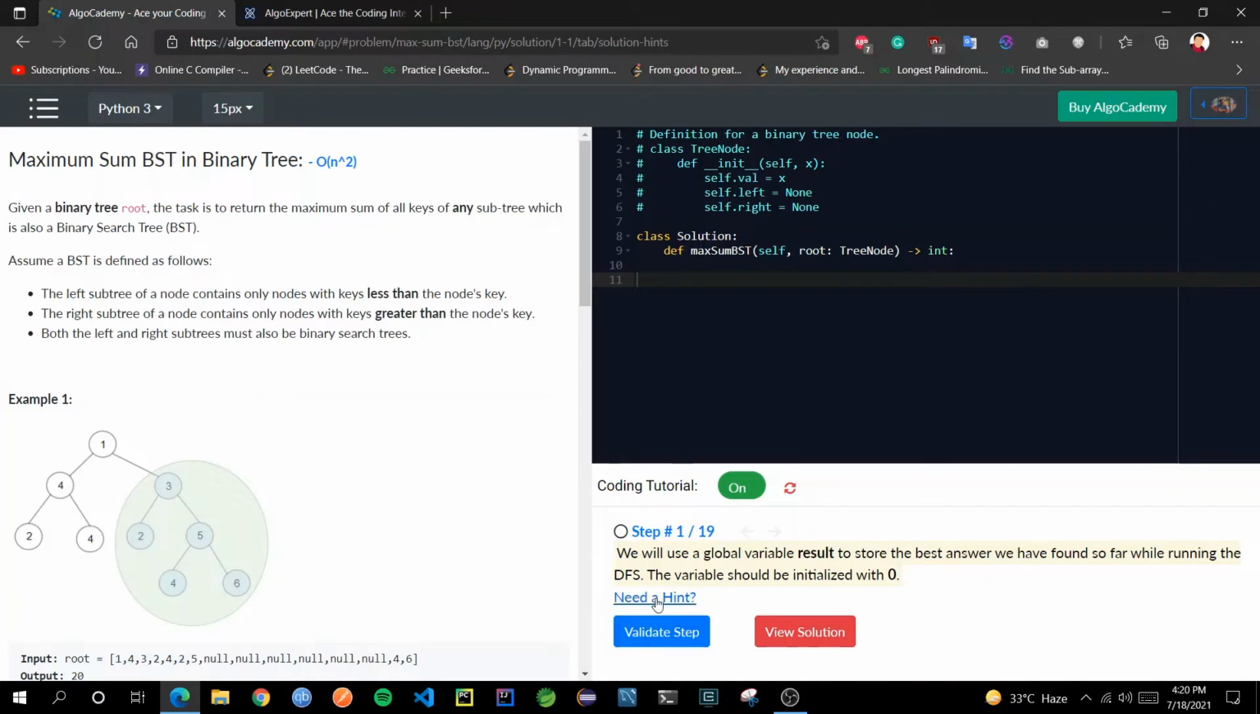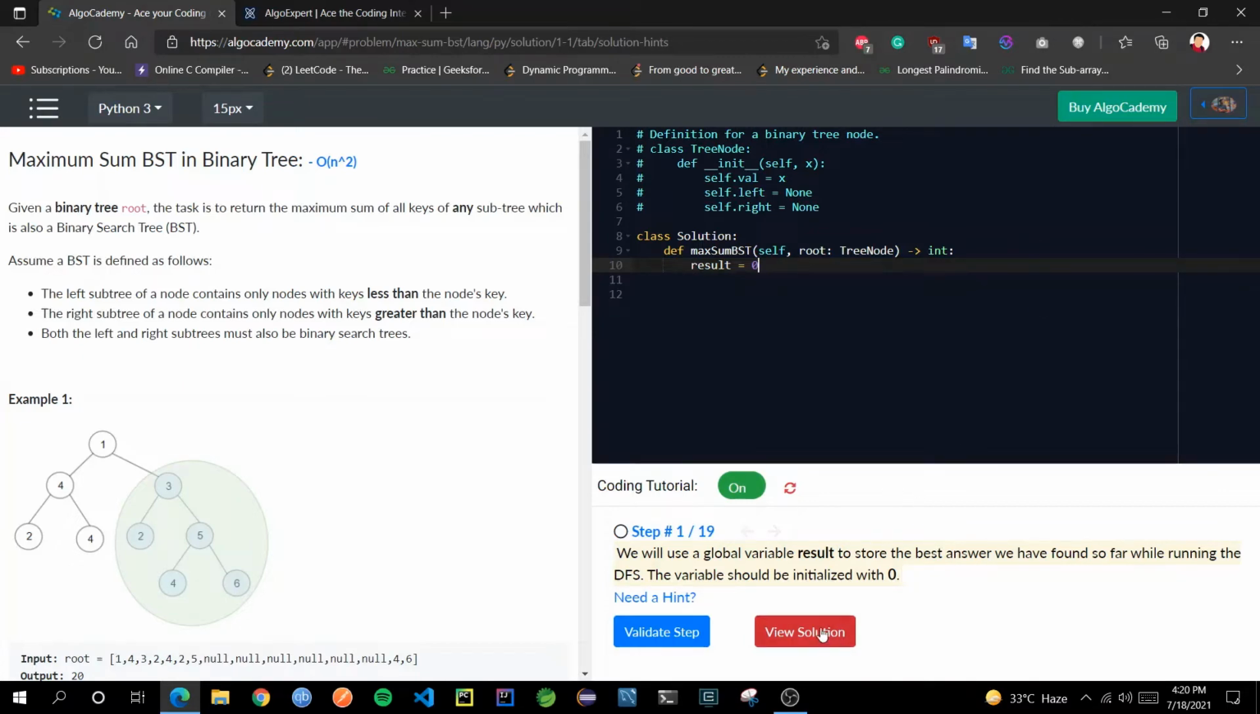First, they are saying we will use a global variable result to store the best answer we have found so far while running DFS. The variable should be initialized with 0. So basically, we have to initialize a variable called result, equal to 0. Let's say this step is not making much sense to you, or you're not getting what exactly they are asking for. There are actually two buttons over here.